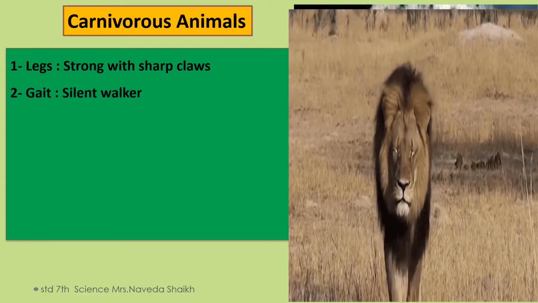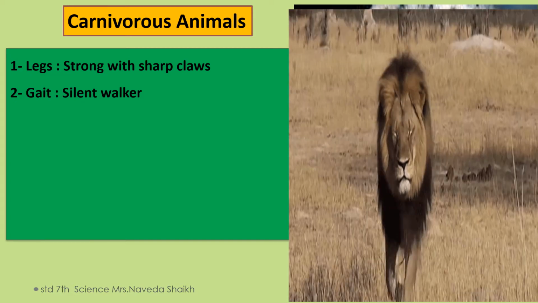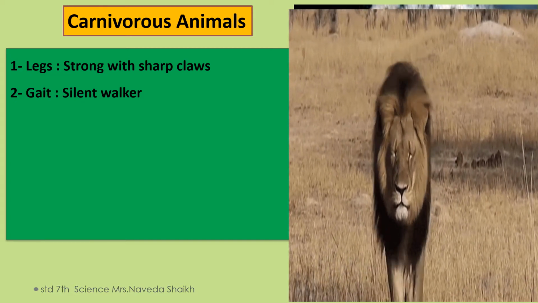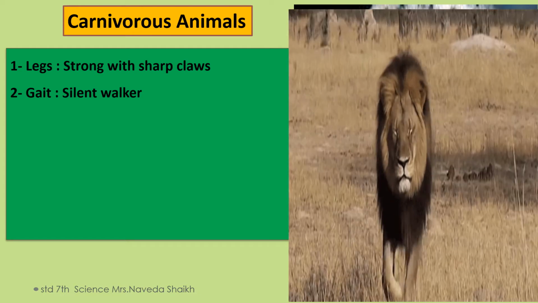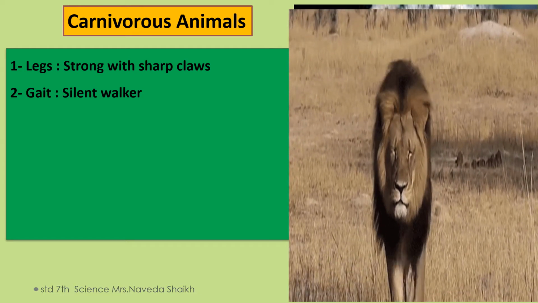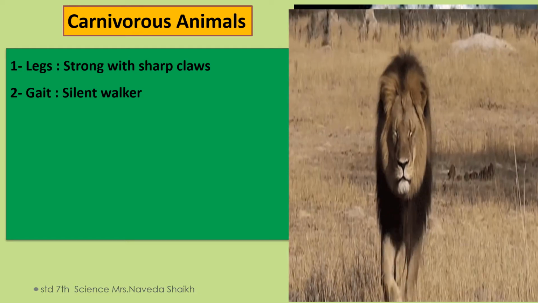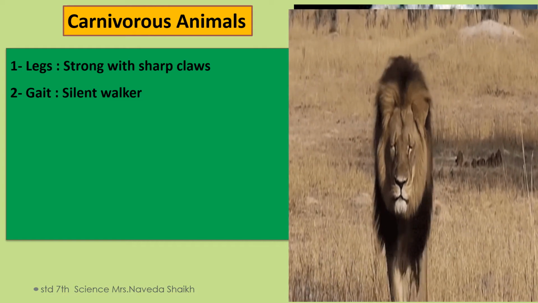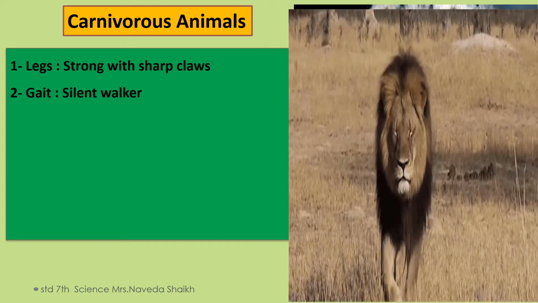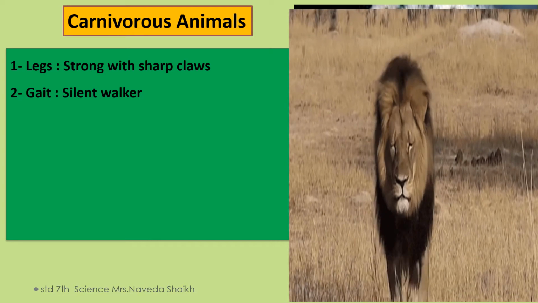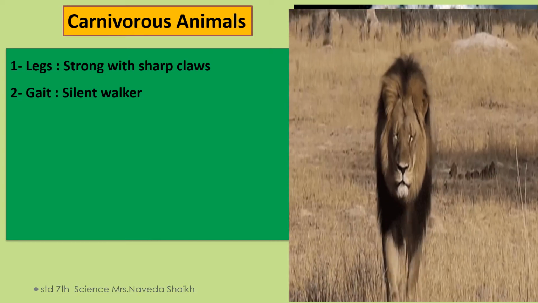Now, how do they walk? They walk silently, which means they have padded paws. The lower region of their legs is very padded, and they walk very silently, so that if they are going hunting, nobody can make out whether the lion or a tiger is on their way towards them.